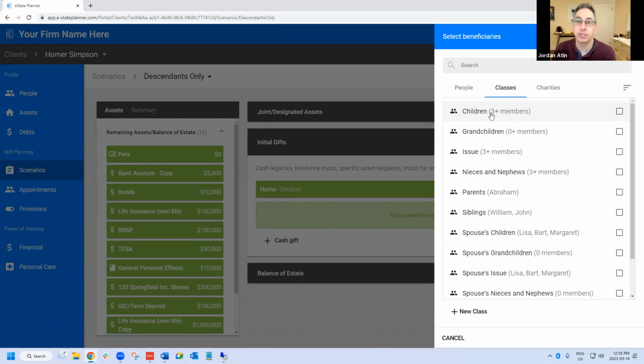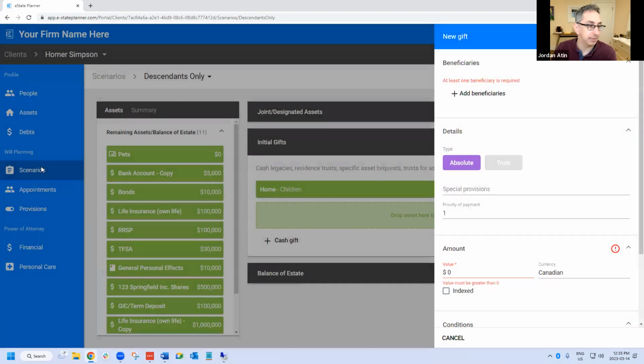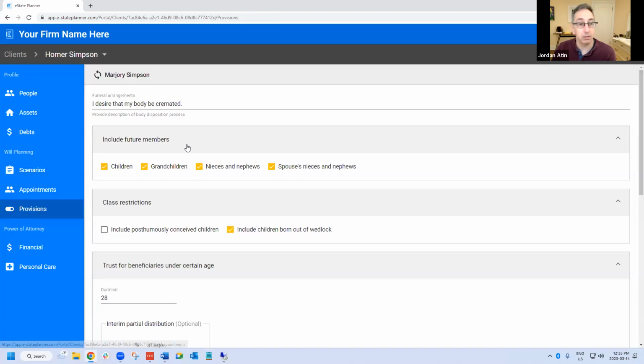If we didn't include it, it would just say 3 members. That's the idea on the future members. And of course, when you're dividing it among your children, then it would be my children who are living at the date of my death, in essence, or whatever date you're picking. So that's what we've got there.